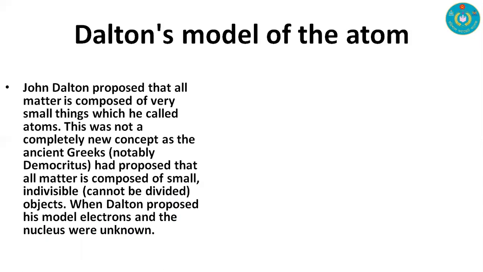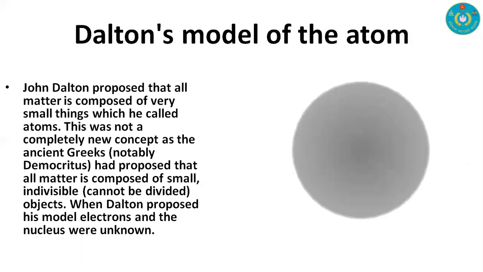In Dalton's proposed model, electrons and the nucleus are unknown, and we can denote his model with this diagram. The atoms are indivisible, and electron and nucleus are not identified, and their positions are unknown in this model.